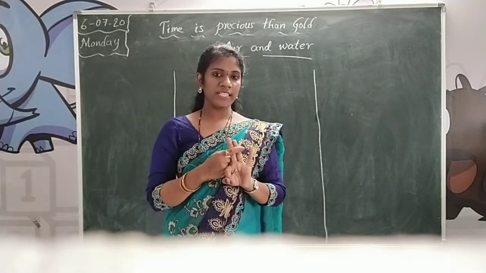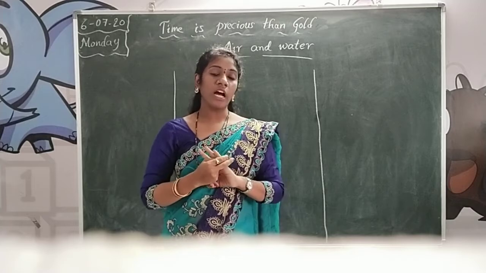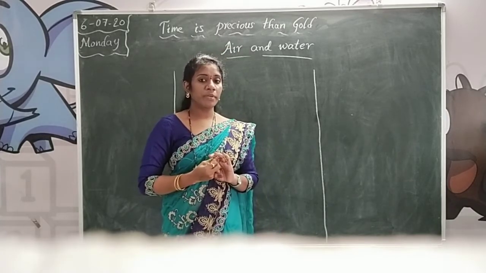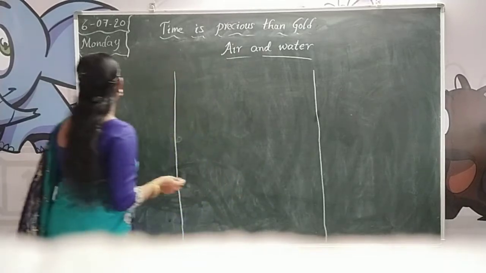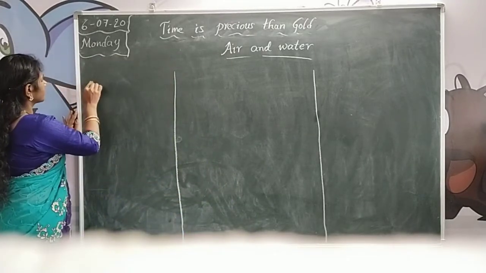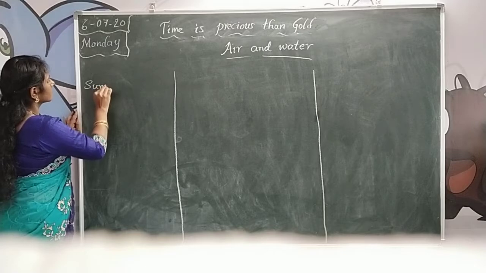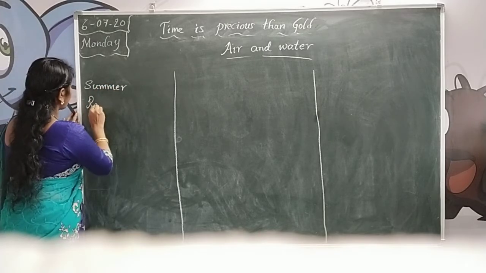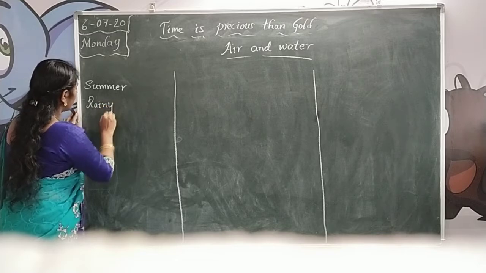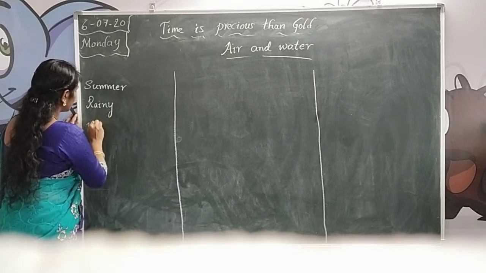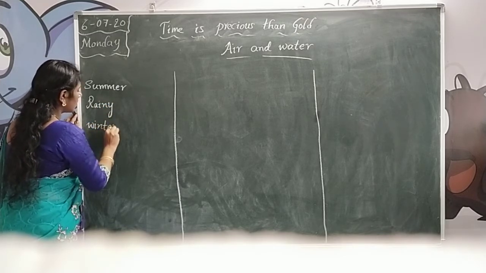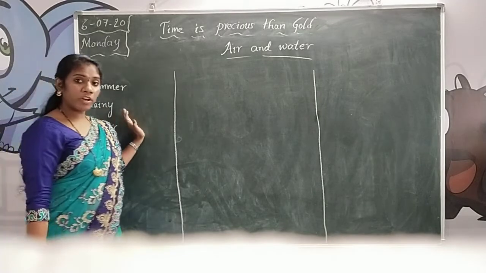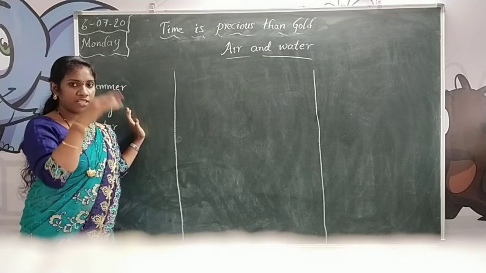How can you divide these three? Because in summer season, rainy season, and winter season, how are we dividing these three seasons? Depending upon the climatic conditions.